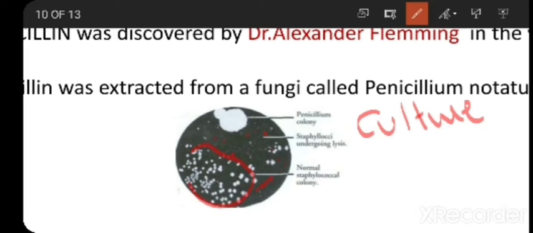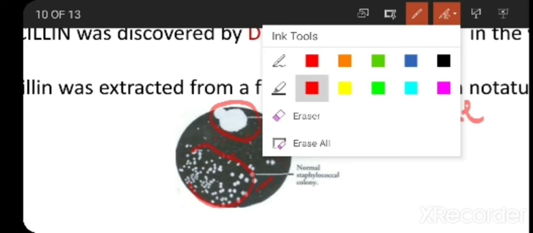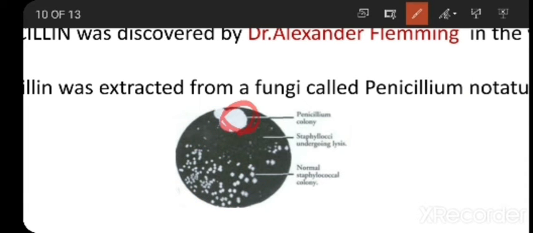Then suddenly one day, when he looked into the petri dish, he saw some other organism growing along with the bacteria. When he observed very carefully, near this organism no bacteria was there. All the bacteria were killed near this organism. Wherever this organism was not there, the bacteria concentration was more in the petri dish.